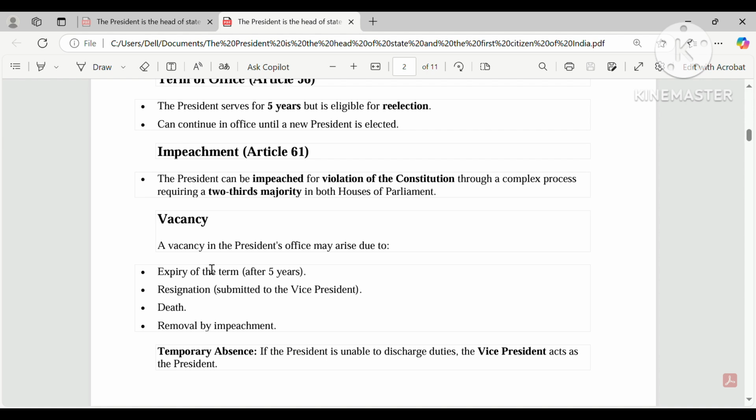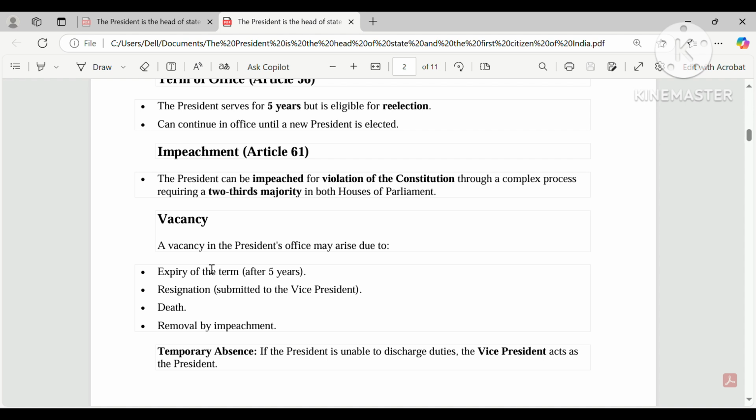The house that passes the resolution is known as the first house. Any house can pass the resolution. So the first house passes the resolution and gives the notice to the president, then if that resolution is passed by a two-thirds majority, it will go to the second house.